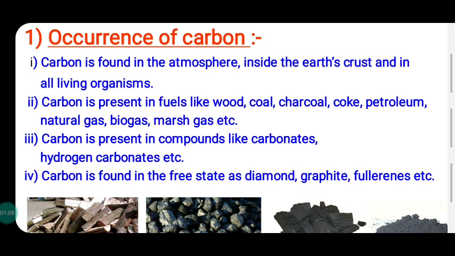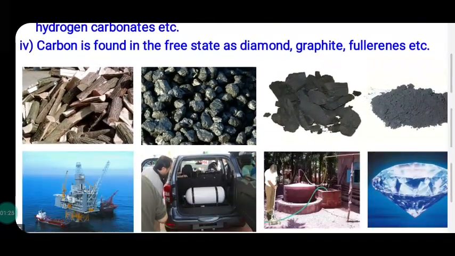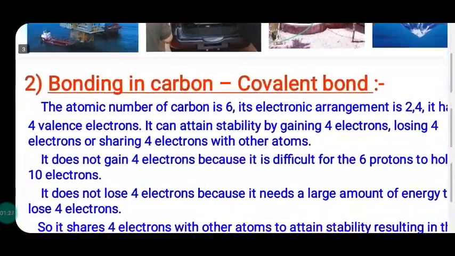Carbon is found in the free state as diamond, graphite and fullerenes. These are the different forms of carbon. Carbon exists on the crust as diamond, graphite or fullerenes. Now,